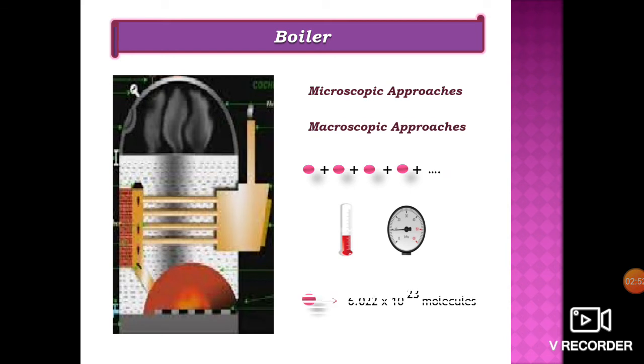It is to be noted that 1 mole will have 6.022 into 10 to the power 23 molecules. So it is almost impossible to measure the behavior of every individual molecule. Hence, it will be convenient to study the behavior of many molecules in a matter. For example, pressure and temperature are measured easily with the help of measuring instruments. This is called macroscopic approach.